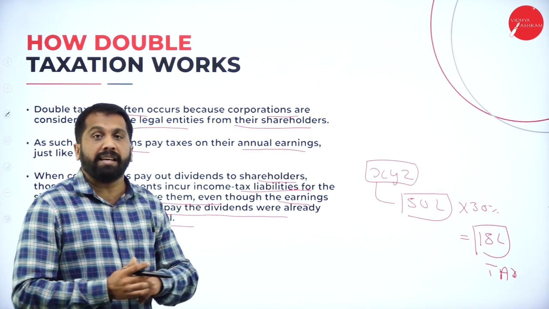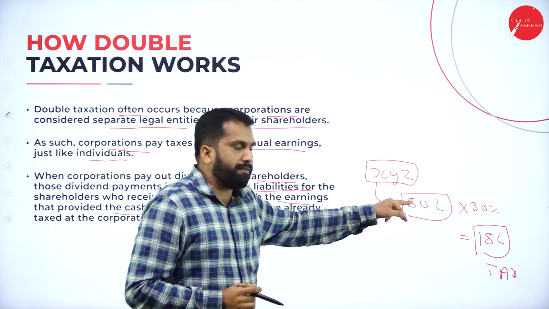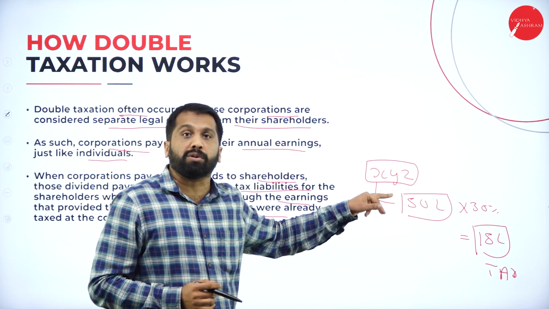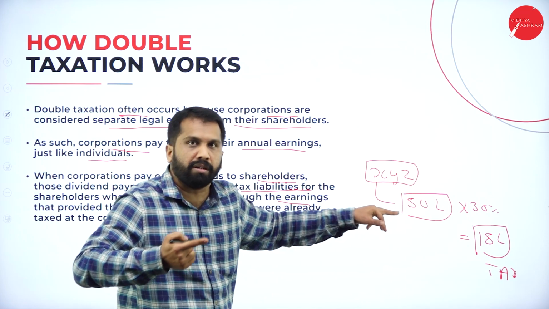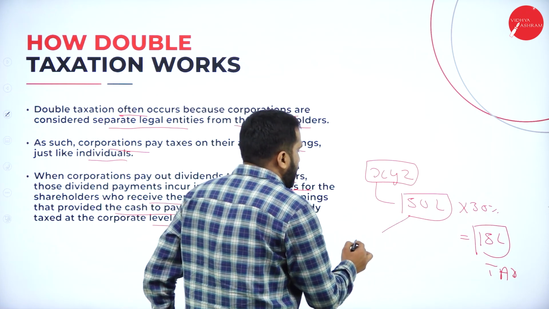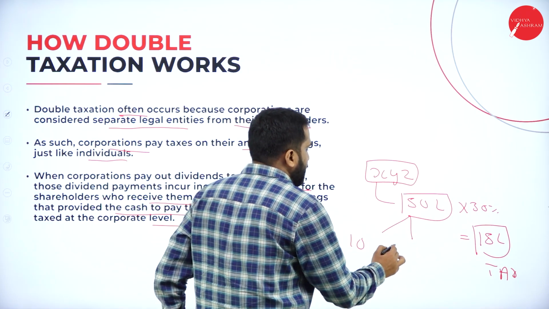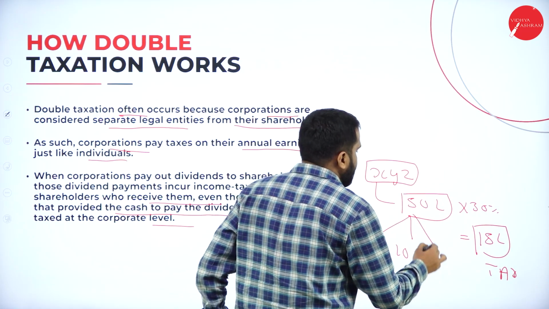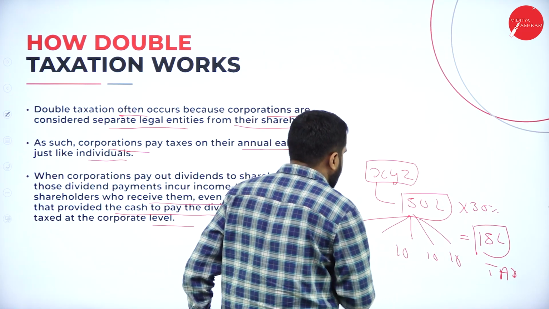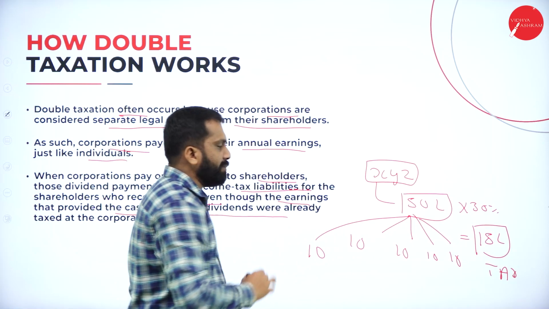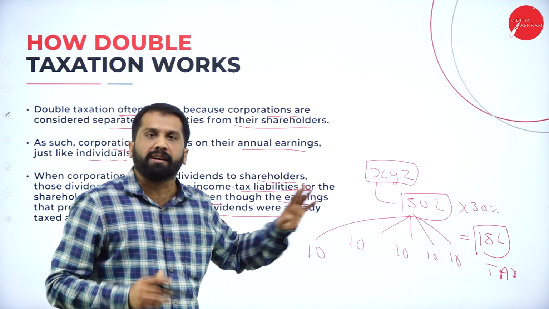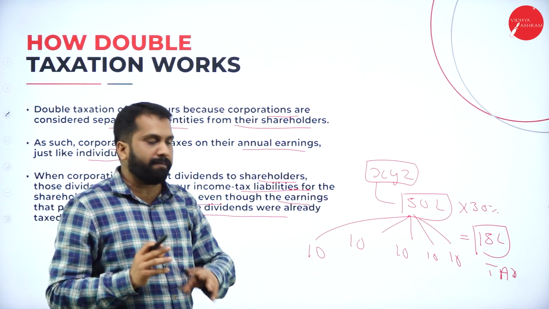Clear? Yes. In this, what happens? Whatever 50 lakh profit is there, it will go to whom? Shareholders. So shareholder 1 will get 10 lakh, another person will get 10 lakh, 10 lakh, 10 lakh and 10 lakh. All the 5 persons will share the profit. That is called dividend.